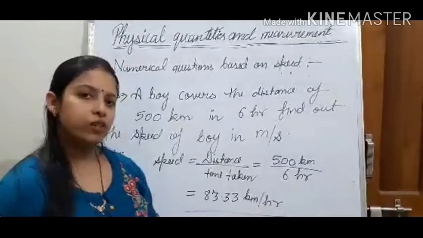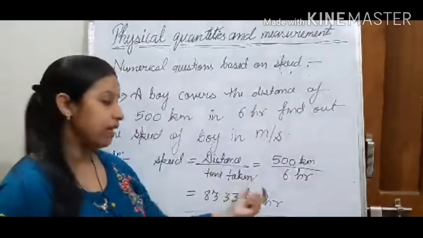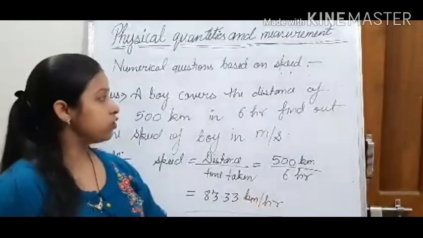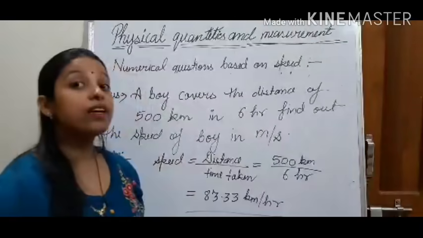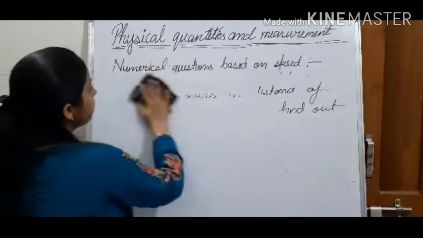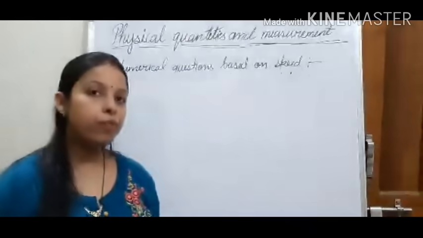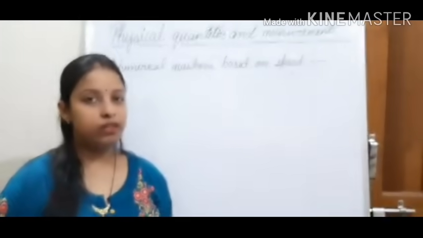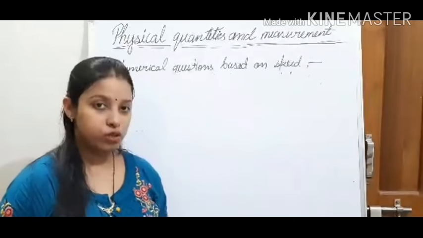Now we will calculate it into meter per second. So if you multiply this 83.33 by 5 upon 18, you will get it easily into meter per second. So this is all about the numerical questions based on the speed. In this chapter we have covered volume, area, density and speed. All the numerical questions which are given in your textbook, that is already given on the school website. You can download it from there and you can write it in your copy.